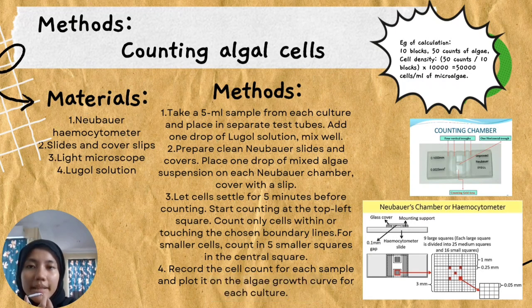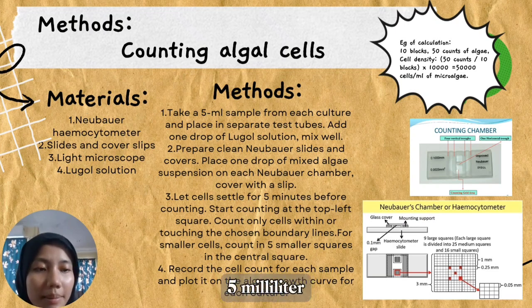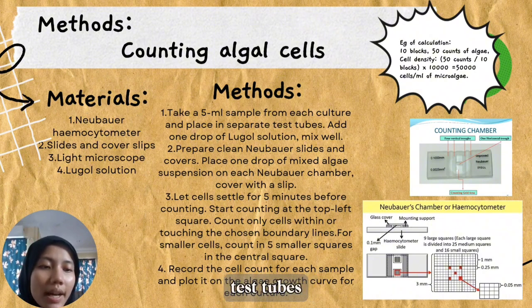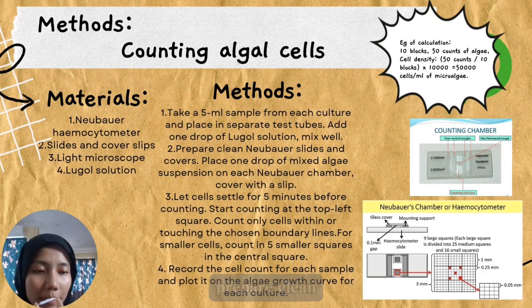The third method is counting algal cells. For the materials, we need a Neubauer hemocytometer, slides and cover slips, a light microscope, and Lugol solution. The method is to take a 5 milliliter sample from each culture and place in separate test tubes. Add 1 drop of Lugol solution, mix well. Prepare clean Neubauer slides and covers.